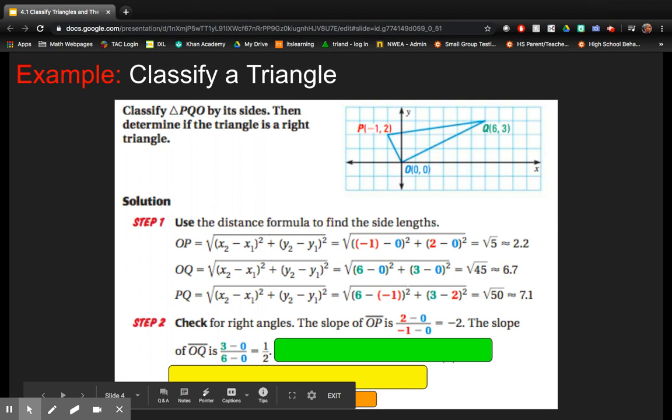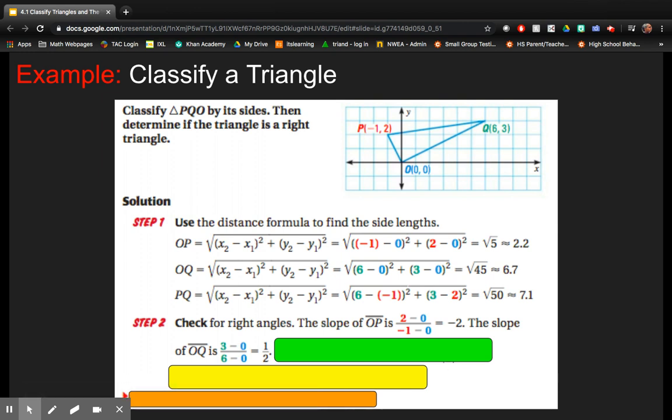Are -2 and 1/2 opposite reciprocals of each other? Well, they definitely have opposite signs. And if I take the reciprocal of 1/2, I get 2 over 1, which is 2. The other way we check to see if two slopes make a perpendicular relationship is to multiply them.